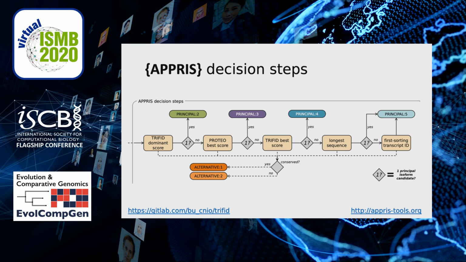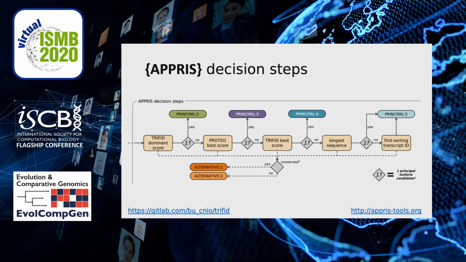So for example, if a variant has a Trifid score better than any other candidate by a sufficiently wide margin that it could be considered a dominant Trifid score, its isoform flag is principal 2. Otherwise, if a single variant has a Proteo score better than other candidates, it is marked as principal 3, and so on until a principal isoform is selected.